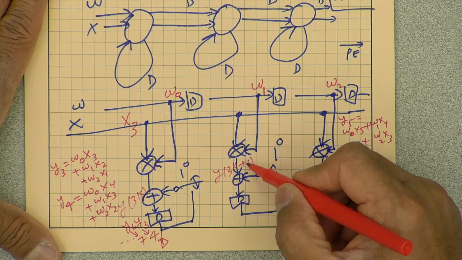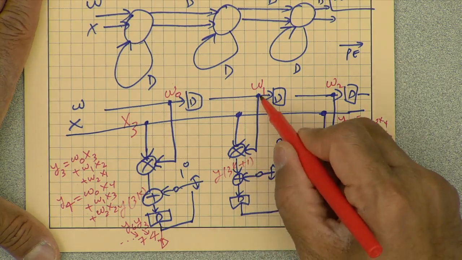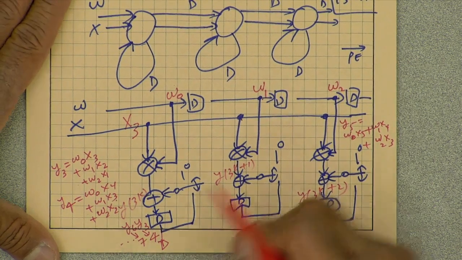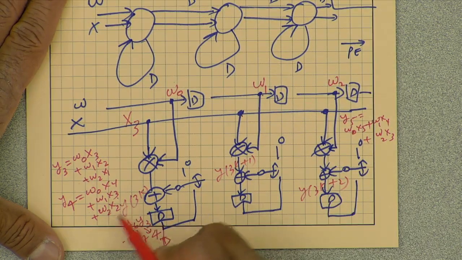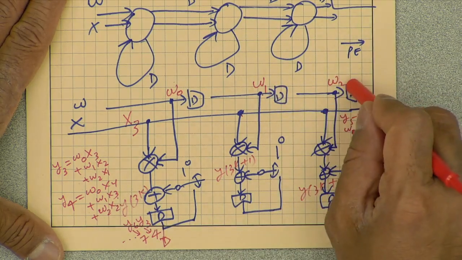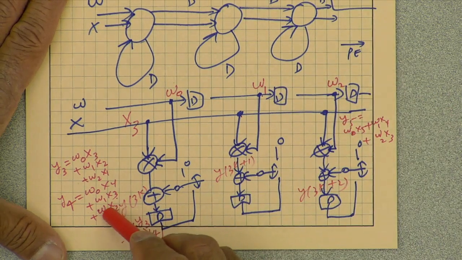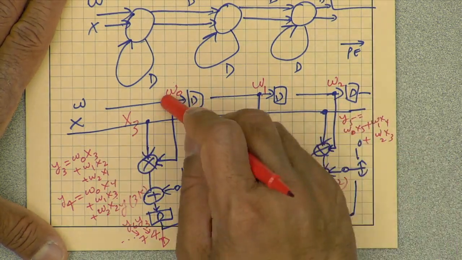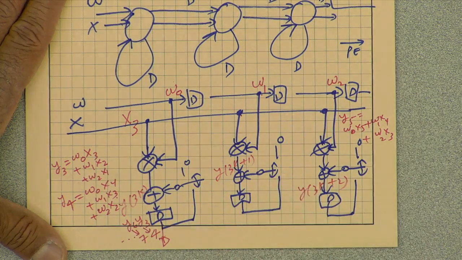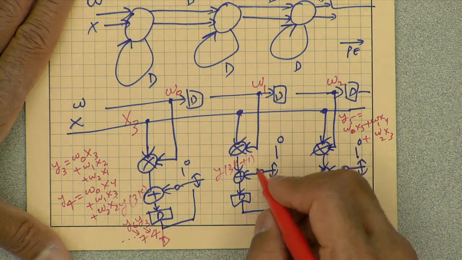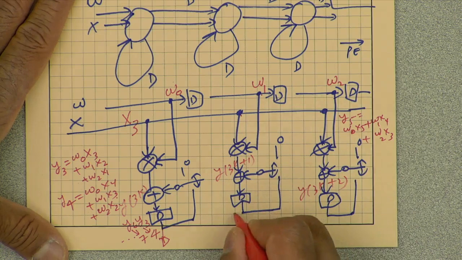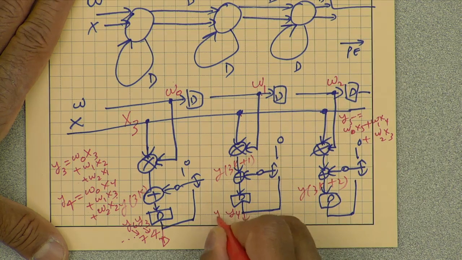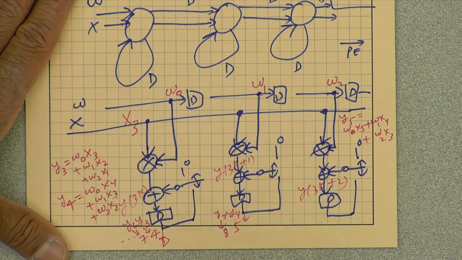Okay, so then here w1 times x3 is completed. w2 x2 was already done. w2 has moved on to the right in the previous clock cycle. In the next clock cycle, when x4 comes along, this w0 will move here, and we will complete w0 x4. So in clock cycle 4, we will complete y4, and y4 will be available here in clock cycle 5. y7 will be available in clock cycle 8, etc.